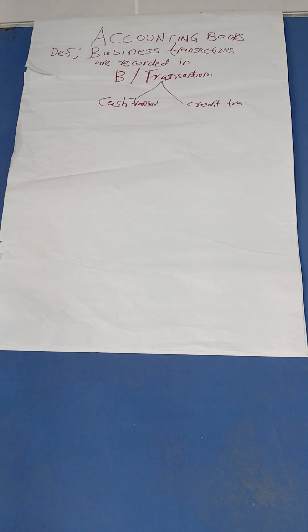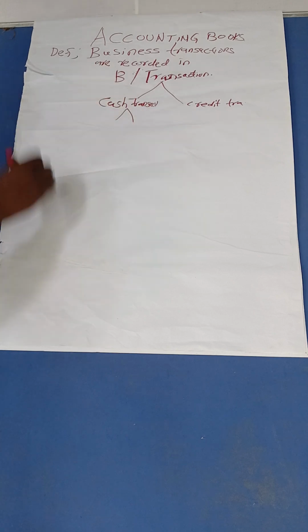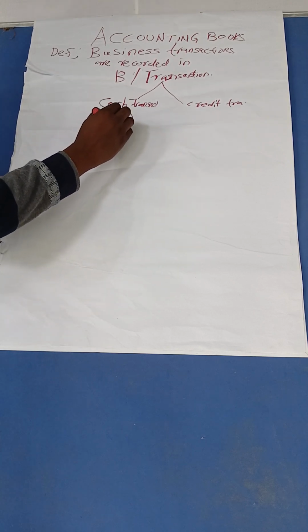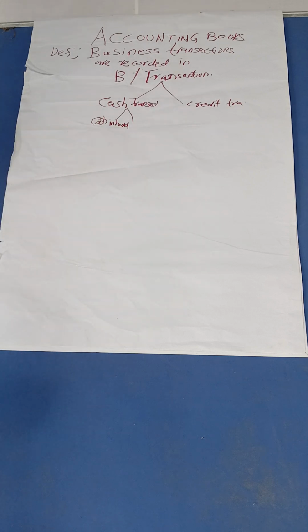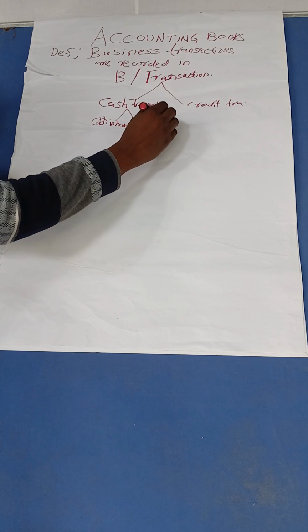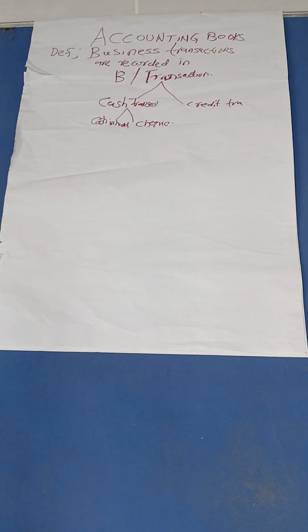You buy goods and you pay for them on the spot. When I come to your shop and buy a pen, if you are selling it at 50 shillings, I pay that 50 shillings immediately. In a cash transaction, I can pay you using cash in hand, or I can pay you using a check. When I pay using a check, I have done a cash transaction because I have paid on the spot.